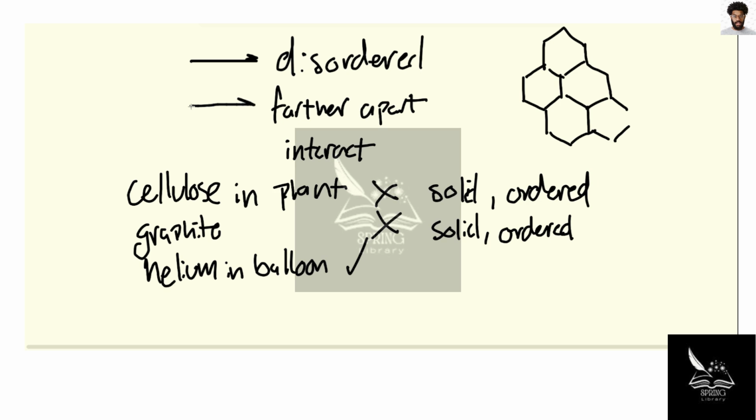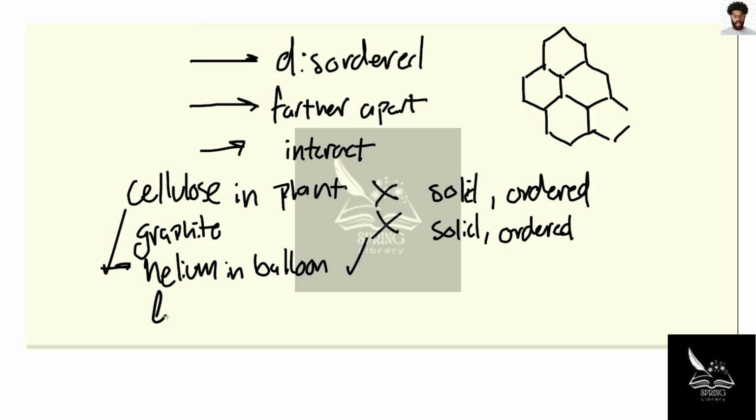And also, gases don't rest in contact unless they're under a great amount of pressure, at which point they'll start becoming liquid anyway. However, gases in a balloon still do interact, right? They've been confined to some sort of space, so they can't just fly away from each other infinitely, right? So I'm going to say helium in a balloon is the best answer.